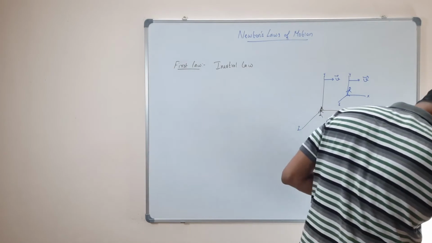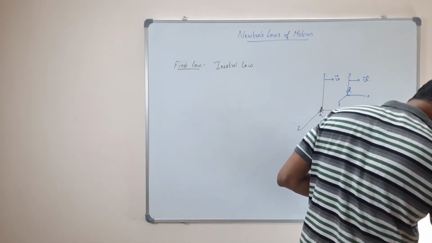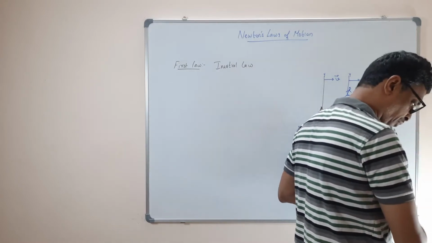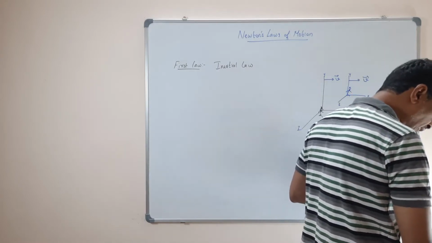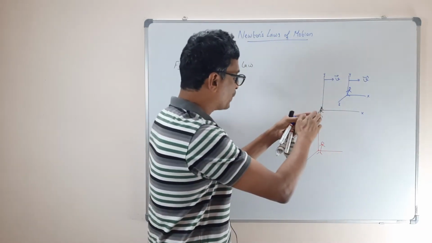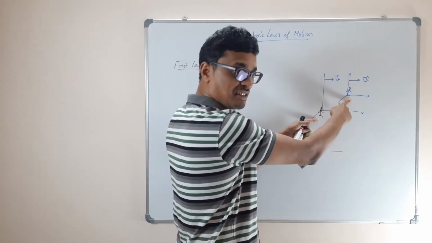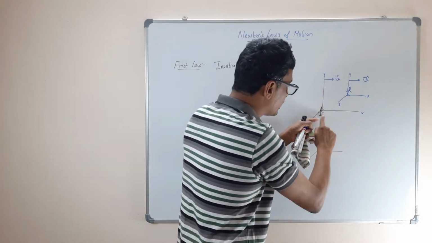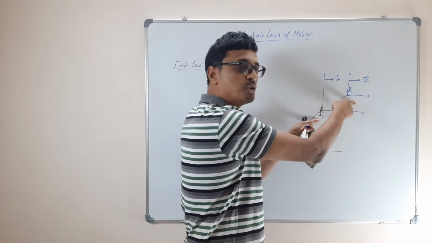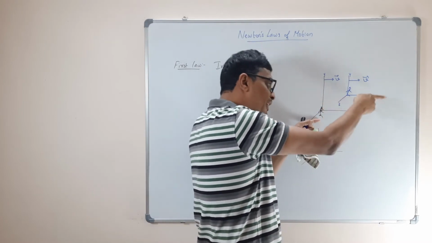So good. This shows the equivalence between the state of rest and the state of uniform motion along a straight line, as both need a net unbalanced force to change their state. Suppose, for example, for you this is at rest. If you want to change its state, what is its state according to you? That's the state of rest. If you want to give it uniform motion, then you have to apply a force.